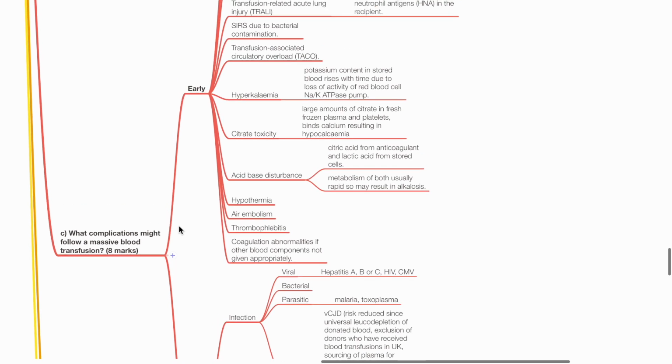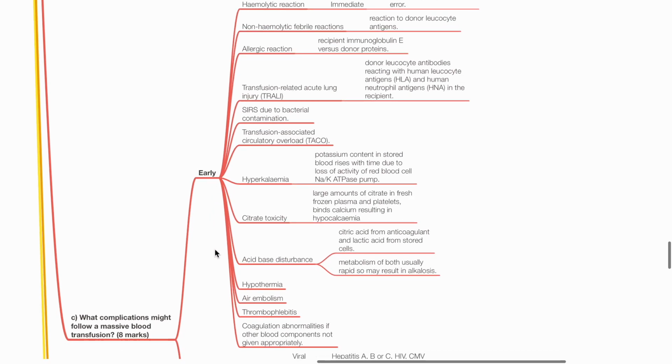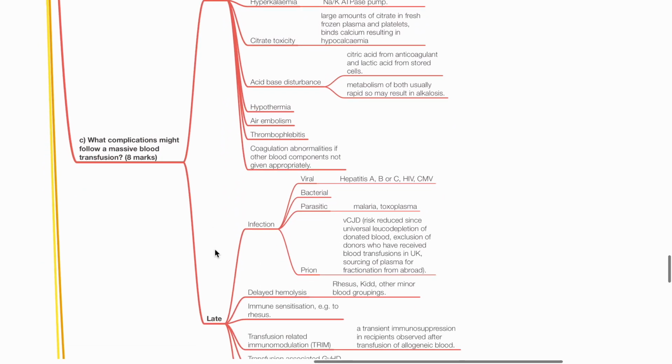This may be classified as early and late complications. Early complications include hemolytic reaction, for example, ABO incompatibility, non-hemolytic febrile reactions due to reaction to donor leukocyte antigens, allergic reaction due to recipient IgE versus donor proteins, TRALI due to donor leukocyte antibodies reacting with HLA and HNA in recipient, SIRS due to bacterial contamination, TACO, hyperkalemia, citrate toxicity and hypocalcemia, acid-base disturbances, hypothermia, air embolism, thrombophlebitis, and dilutional coagulopathy if other blood components are not given appropriately.